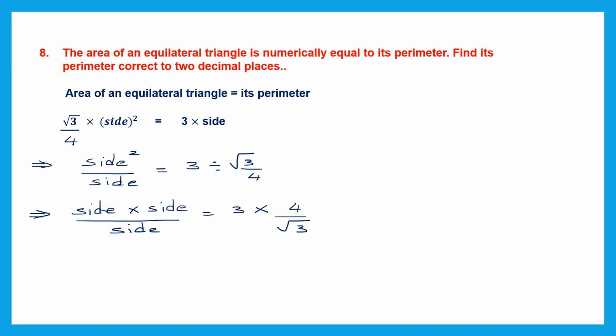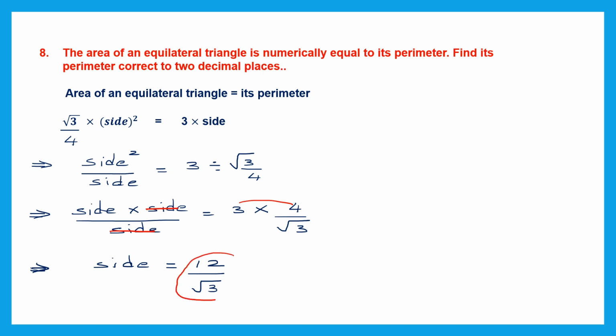Now what are the things that we can cancel? We can cancel one side and this side here. So here we have only side left and we're going to find the side. Once we find the side, we can find the perimeter. So here we're going to multiply 3 into 4. 3 fours are 12. 12 root 3. Now we have found what the side is.